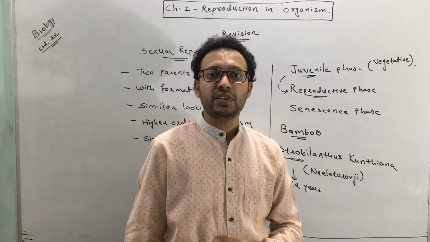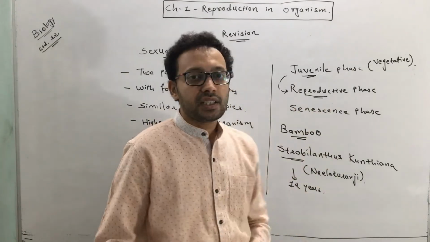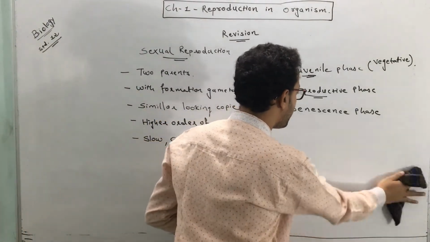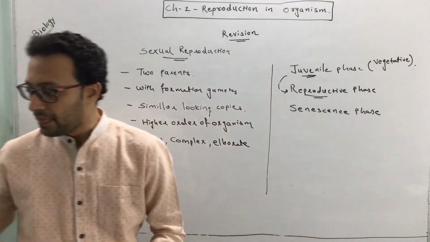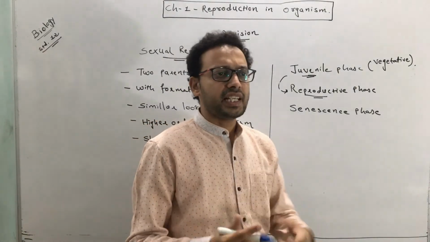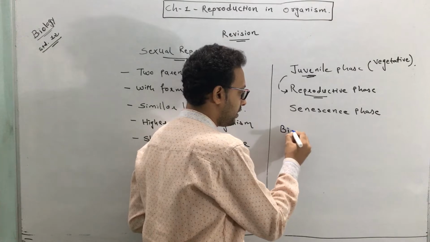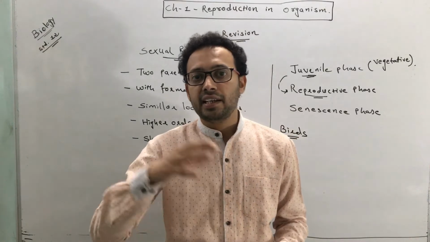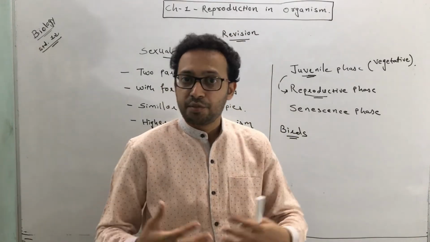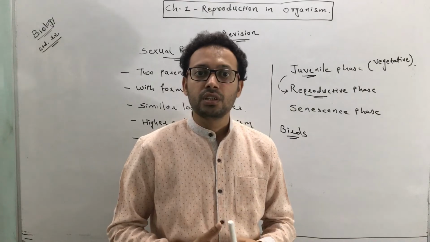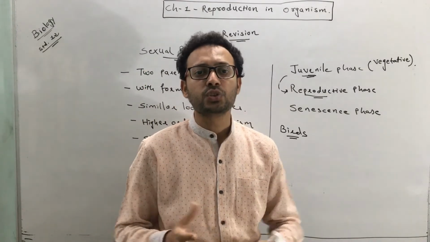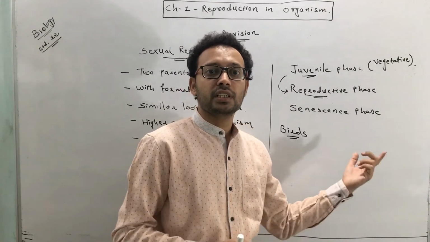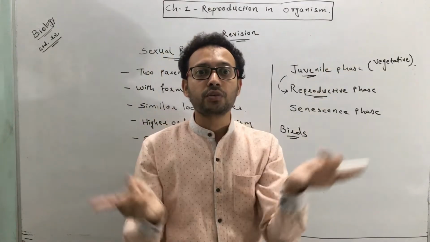Now we discuss the reproductive phase of animals. Same as in a plant, in animals also there are certain changes that are observed during the reproductive phase. Take the example of a bird. You might have seen that birds reproduce by laying eggs. Are these eggs produced in every season? No, they are produced in a specific season only. Usually it's in summer. Birds give eggs during the summer. It's not that they reproduce throughout the year.